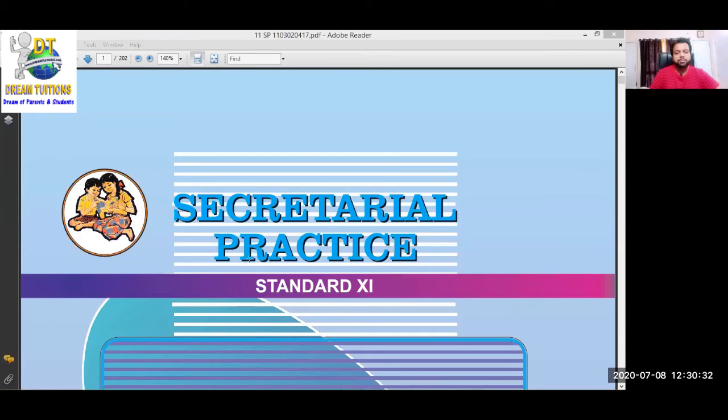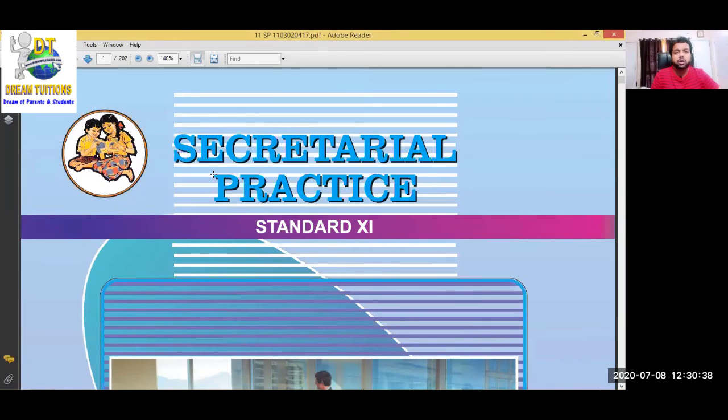So the subject name is secretarial practice. Now let's see what practice means: what are the works of a secretary in a company, but not a personal secretary. It is a company secretary. It is equivalent to an MBBS degree in medical, and equivalent to a BE or ME degree in engineering. That is the level of this post, company secretary.